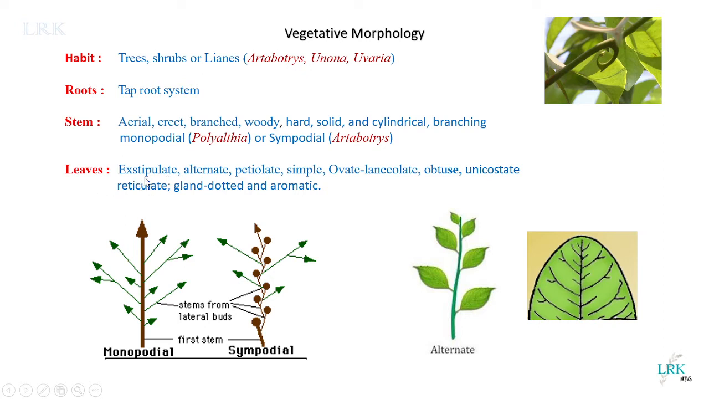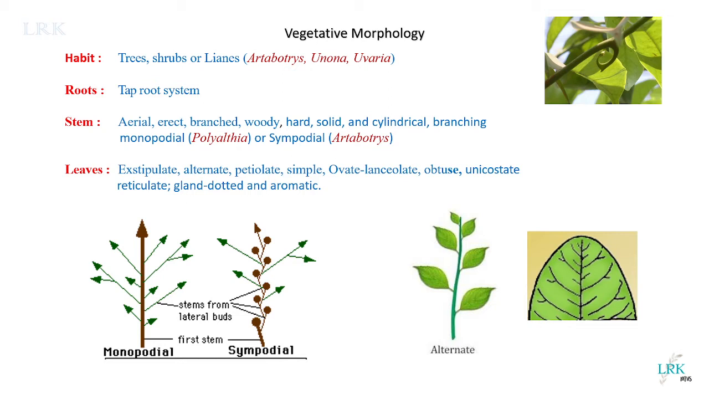Regarding the leaves, leaves are exstipulate. What are stipules? Stipules are the green colored small outgrowths which are present on either side of the petiole. You can see here a leaf contains a petiole and a leaf lamina. At the base of the petiole, if small scale leaf-like structures are present, then we call them stipules. So here stipules are absent. If stipules are absent, we call it exstipulate. If stipules are present, we call it stipulate.